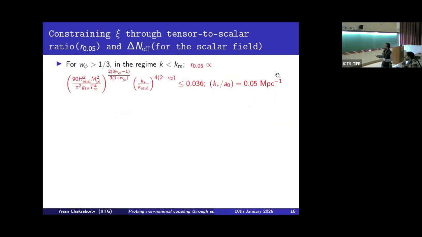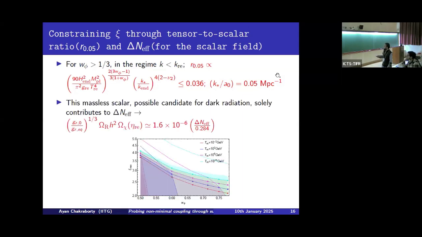Okay, so now I shall come to one of the most important parts of this study, that means constraining the coupling strength Xi through different observational bounds, that means the tensor to scalar ratio and delta N effective. So for omega phi greater than 1/3, we have this expression of the tensor to scalar ratio, and this is the particular index. As we have an upper bound on the tensor to scalar ratio at the CMB scale, this automatically imposes an upper bound on the coupling strength Xi. And another important constraint on the coupling strength will come from the delta N effective.